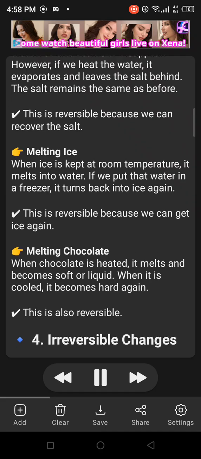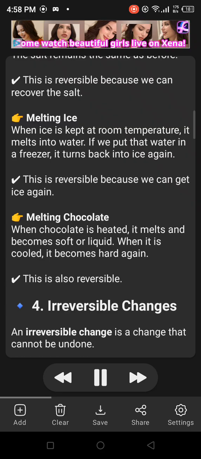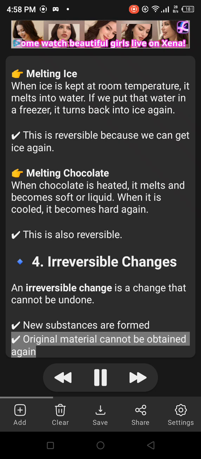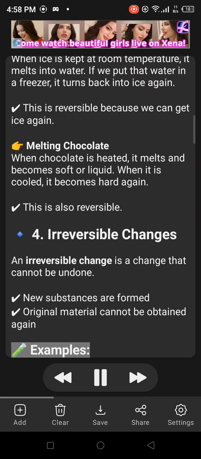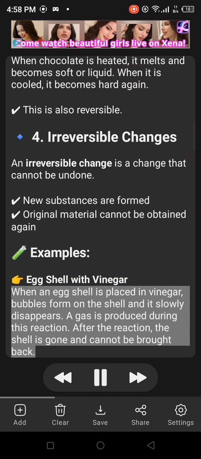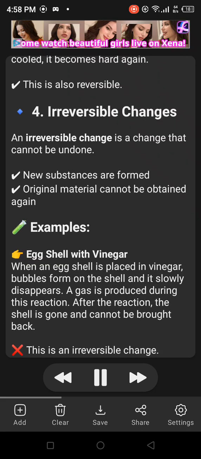4. Irreversible changes. An irreversible change is a change that cannot be undone. New substances are formed. Original material cannot be obtained again. Examples. Eggshell with vinegar. When an eggshell is placed in vinegar, bubbles form on the shell and it slowly disappears. A gas is produced during this reaction. After the reaction, the shell is gone and cannot be brought back. This is an irreversible change.